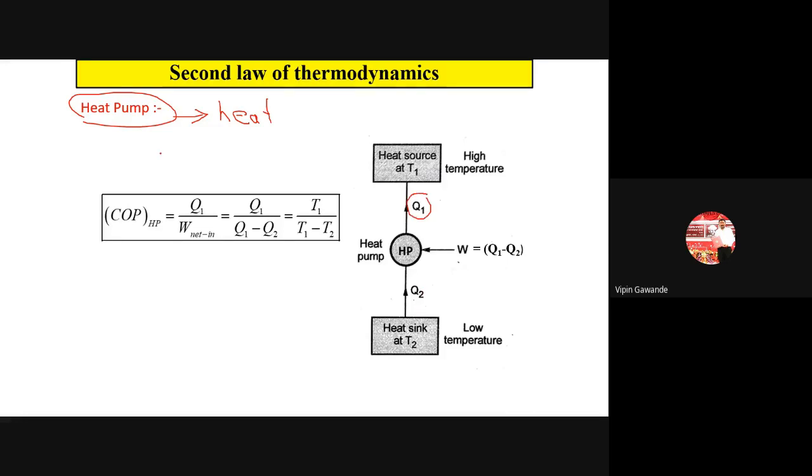Now here also we are defining the COP of heat pump. For heat pump, Q1 is important. Q1 is the desired output. So Q1 divided by W. W is always Q1 minus Q2. Q1 is replaced with temperature T1 and Q1 minus Q2 is replaced with T1 minus T2. So this is the heat pump.